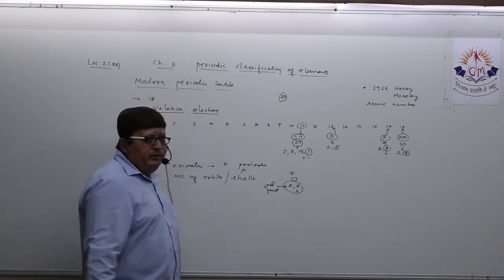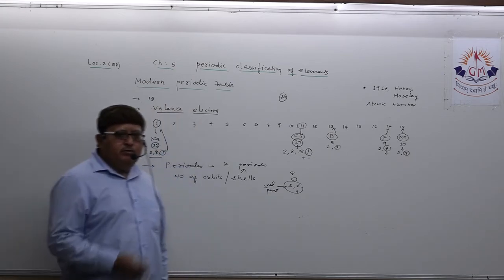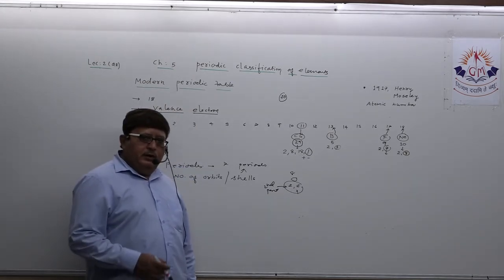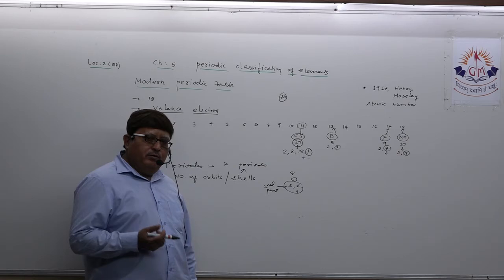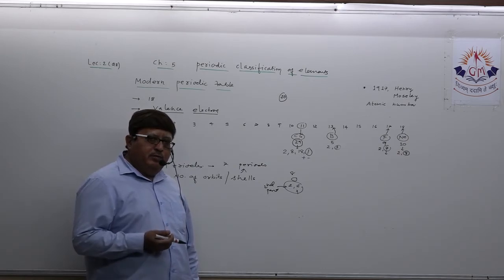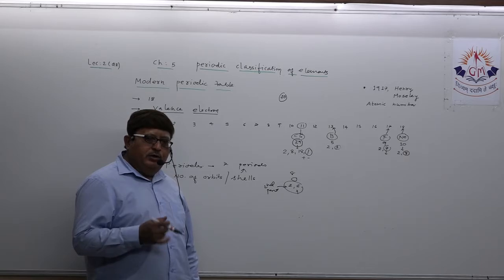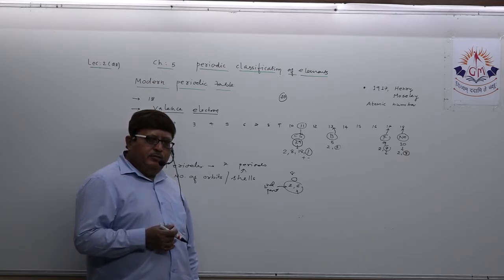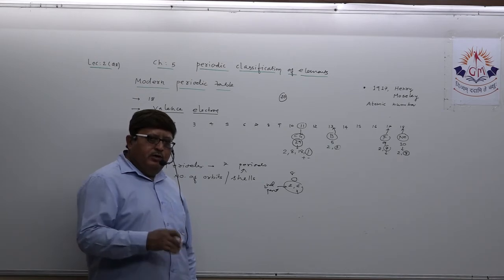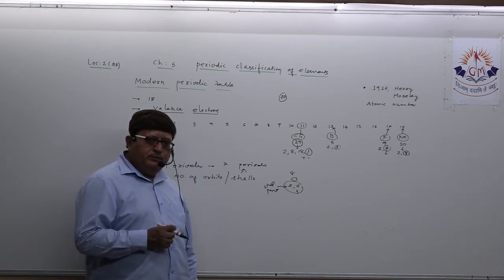Hydrogen and helium possess only one orbit, so they belong to period number 1. Boron possesses 2 orbits, belongs to period number 2. Sodium possesses 3 orbits, belongs to period number 3. Potassium possesses 4 orbits, belongs to period number 4.